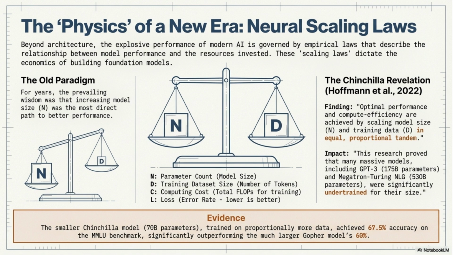The performance of modern AI is governed by neural scaling laws. The Chinchilla revelation showed that optimal performance is achieved by scaling model size and training data in equal, proportional tandem. This proved that many massive models were significantly undertrained.